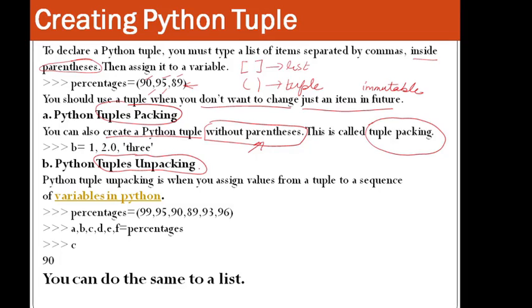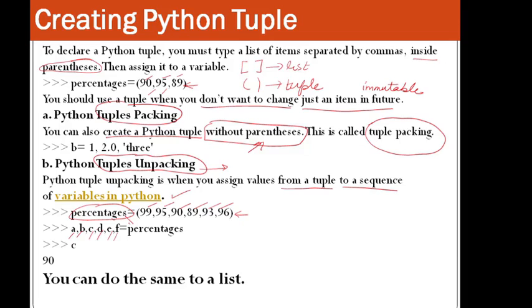Now unpacking, right? Tuple unpacking is when you assign values from a tuple to a sequence of variables in Python. So this is the tuple that you have declared, and the name of the tuple is percentage. Now how many elements are there? 1, 2, 3, 4, 5, 6. And how many variables are there? 1, 2, 3, 4, 5, 6.